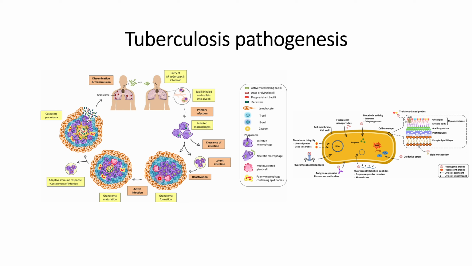As we can see, the M. tuberculosis or infected macrophages are surrounded by cells, so that they will not be recognized by the immune system, and are able to hide themselves from the immune system of the patient. And after some time the granuloma becomes mature, and this mature granuloma leads to further infection in the patient, as we can see.